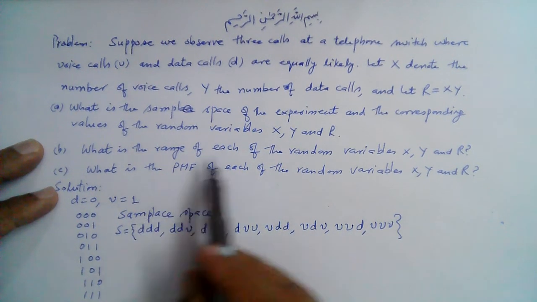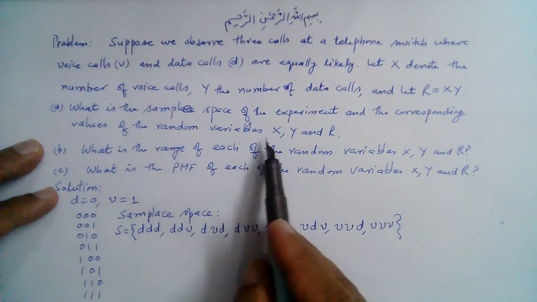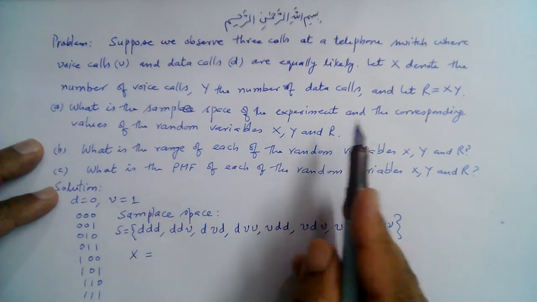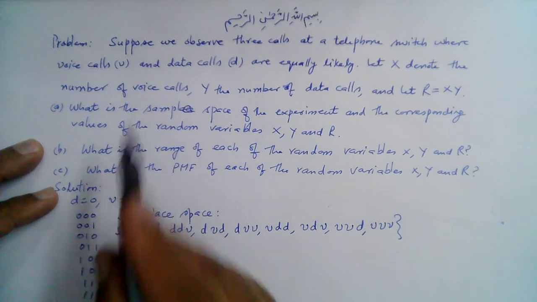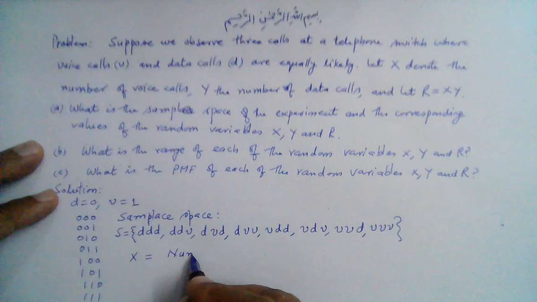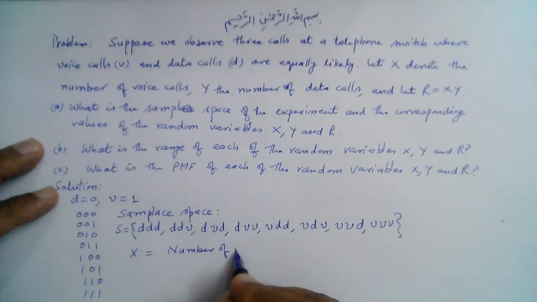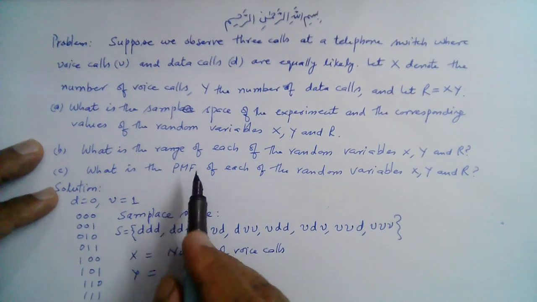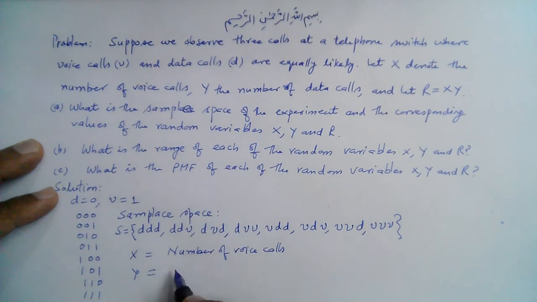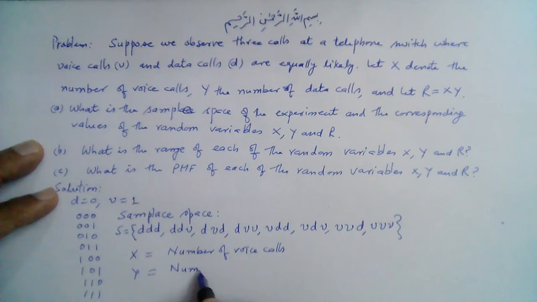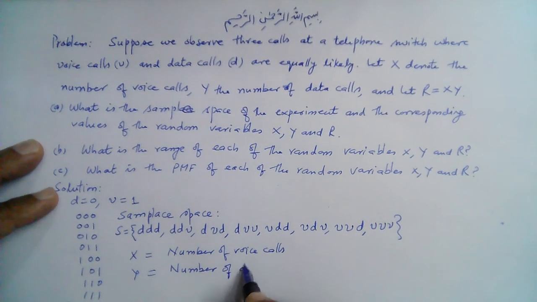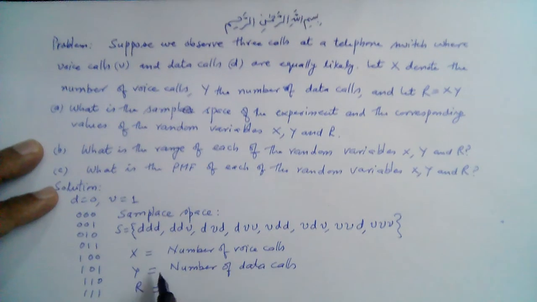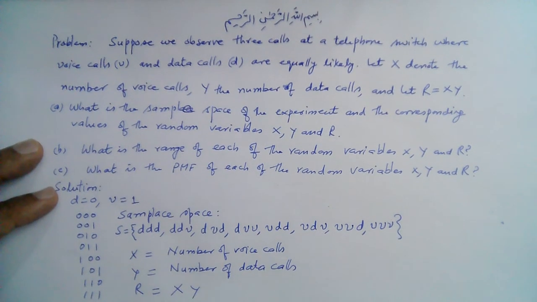So now the corresponding values of the random variables X and Y. Random variable X denotes the number of voice calls, and Y is the number of data calls. And R is equal to X multiplied by Y.